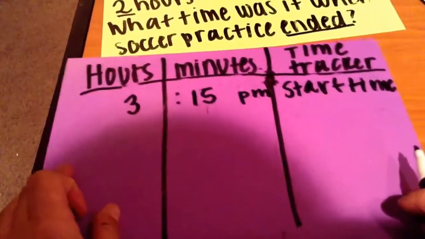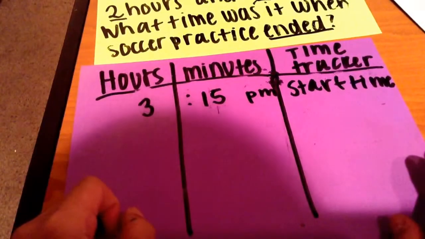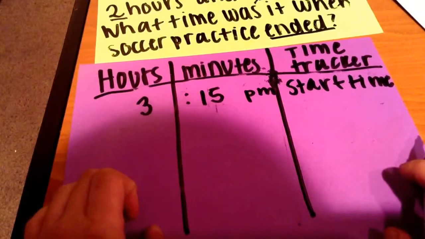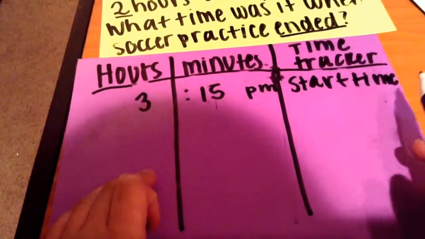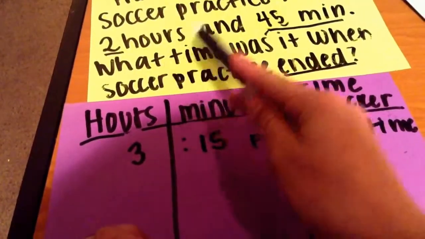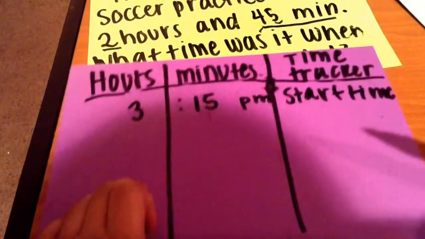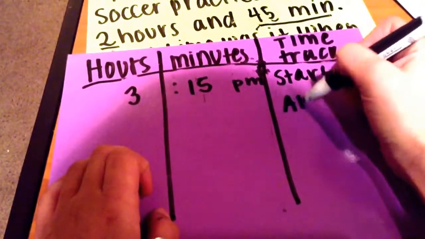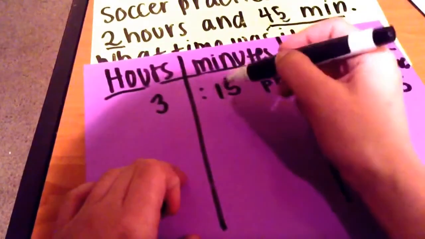Okay, so what could we do first to make this easier? We know our make 60 approach. We know that 60 minutes equals what? Right, 1 hour. So we have 15 minutes here. And we know that practice lasted 2 hours and 45 minutes. So let's deal with this 45 minutes first. Okay, let's go ahead and add the minutes. So let's say add 45. So we'll do it over here.